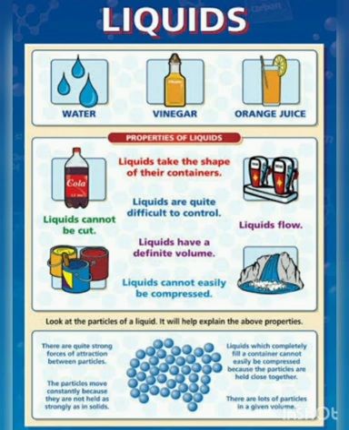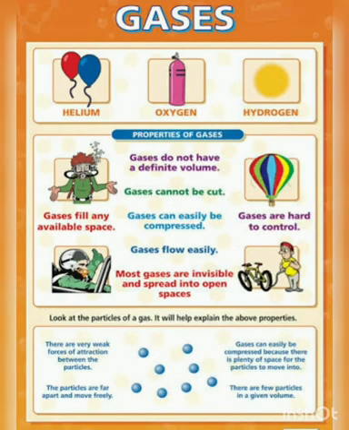Next we are going to the properties of gas. What are the major properties? Gas can flow easily, right? Yes, gas can flow easily because gas does not have a definite shape and also does not have a definite volume. Gases are not rigid and the molecules are very loosely packed.